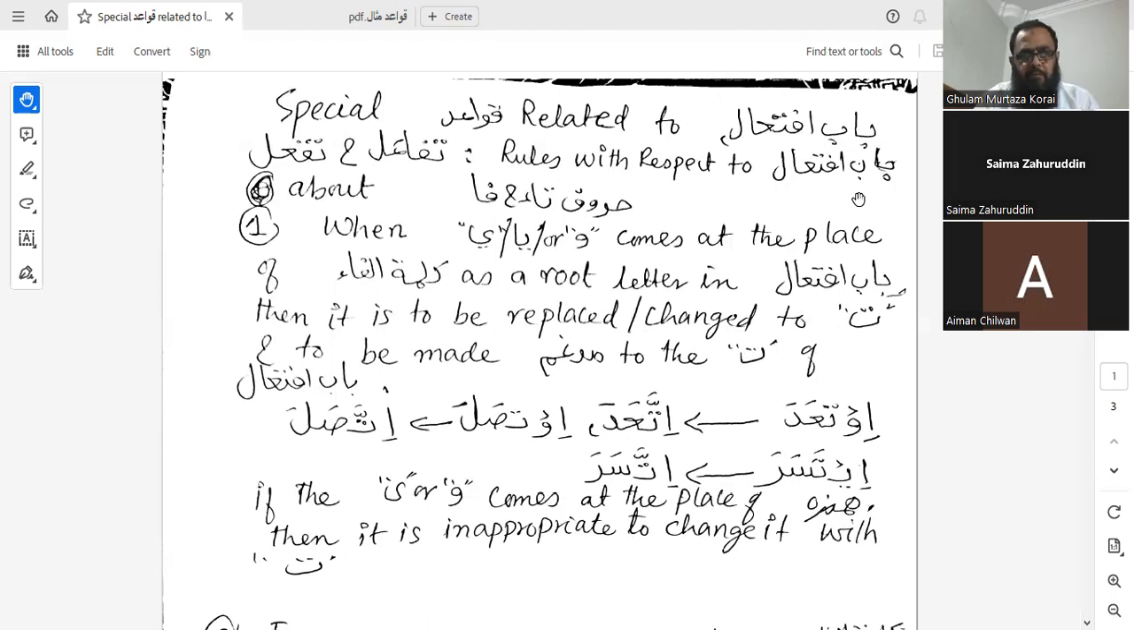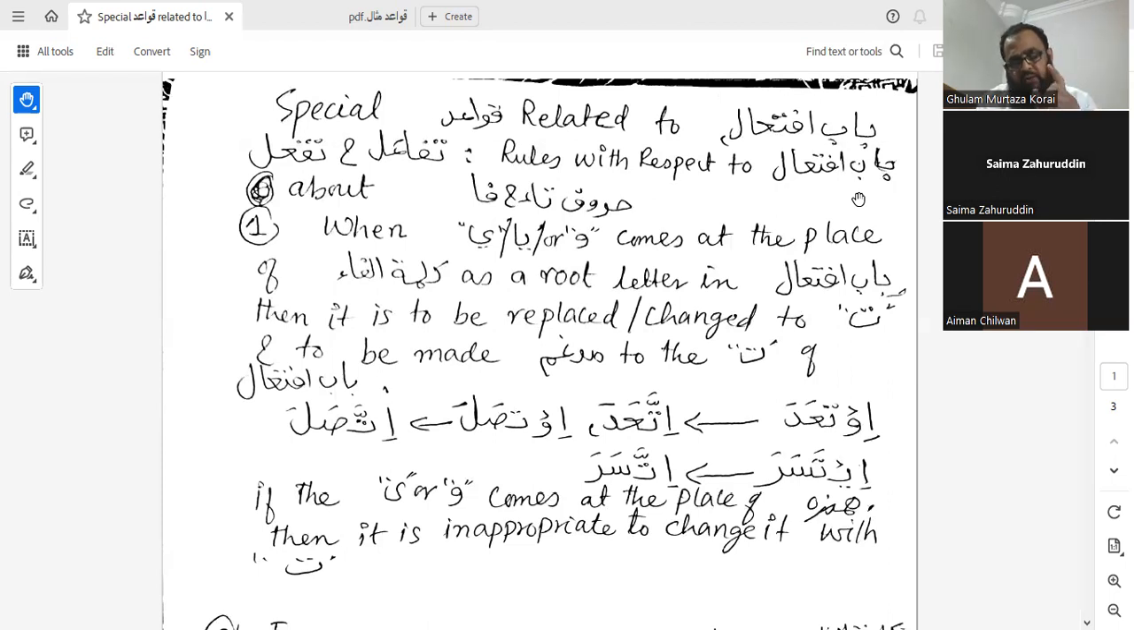So what is the first rule? The first rule says that when waw or ya comes at the place of kalimatul fa as a root letter, means as a harf asli. We again discuss this thing that in ifti'al, hamza, ta and alif are extra letters. Because fa'ala has the original or root letters fa and lam, and other extra letters, that's why that is mazid fi.